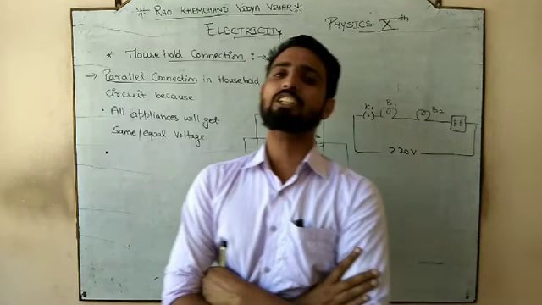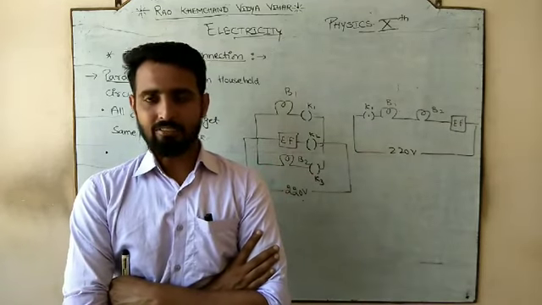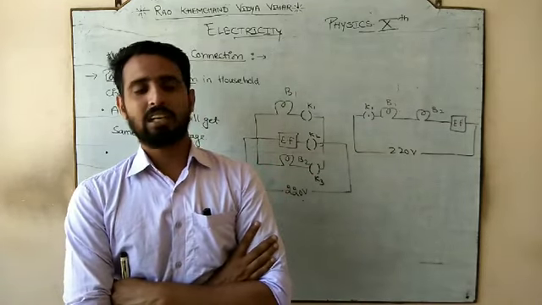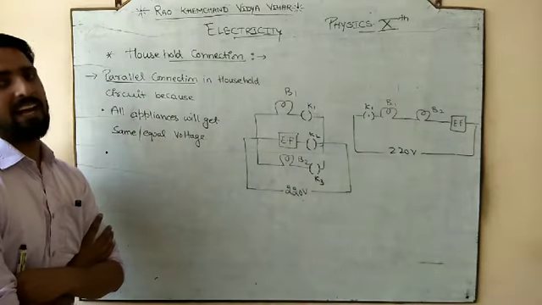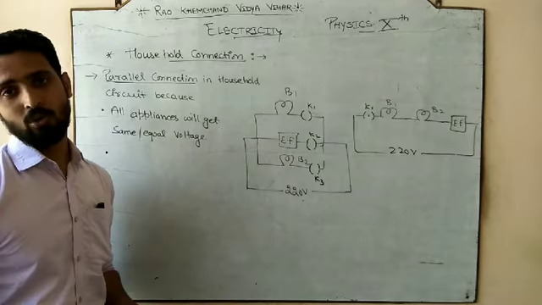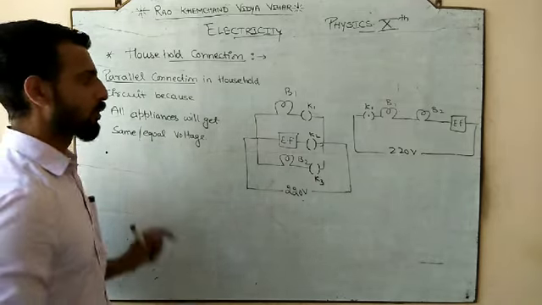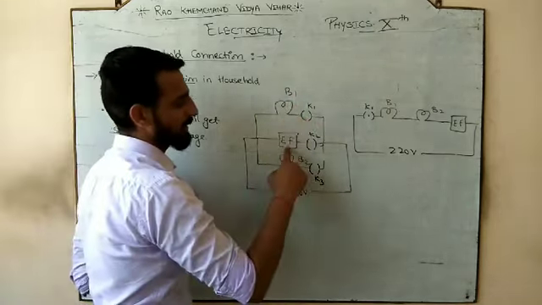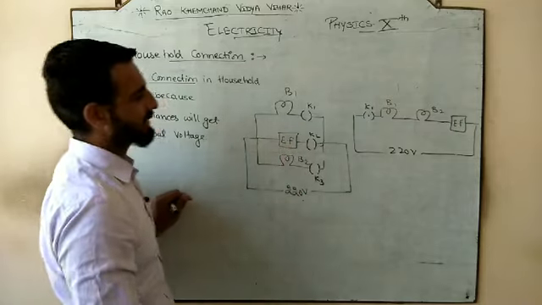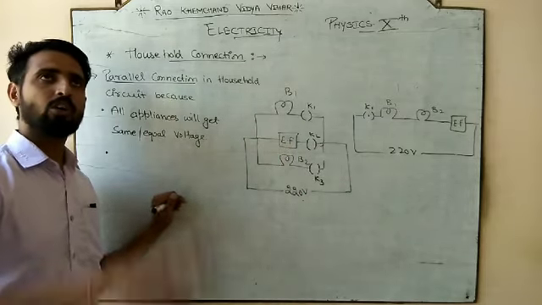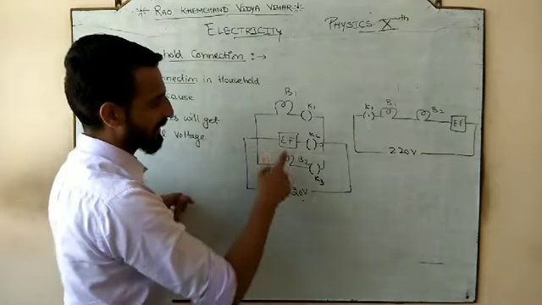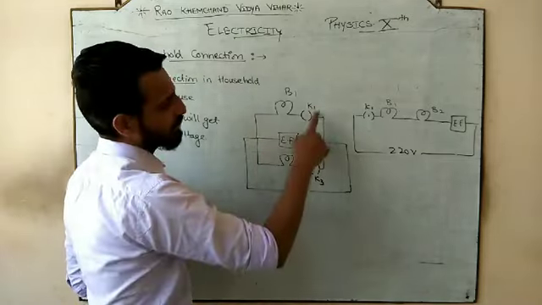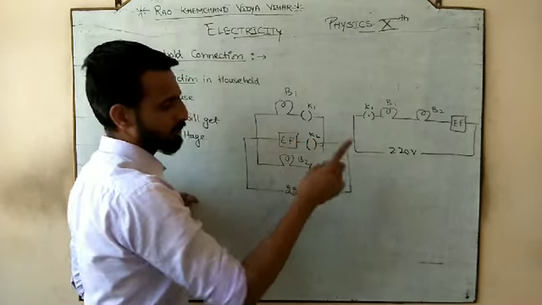Individual control means we require each bulb and each fan or each appliance in our household to be controlled separately. If I want to glow this bulb, I do not want the electric fan and bulb to glow. मैं नहीं चाहता fan चले. I want only the bulb to glow. Let's suppose in the summer time, तो मैं bulb चाहता हूँ, fan नहीं चाहता. So I will switch on this, I will switch off this, I will switch on this.